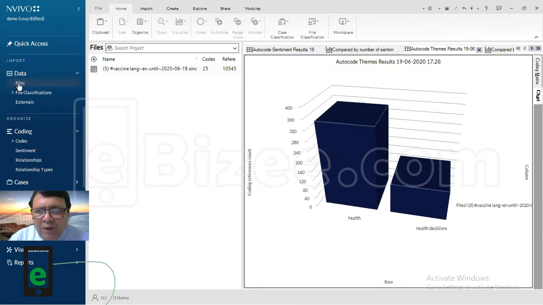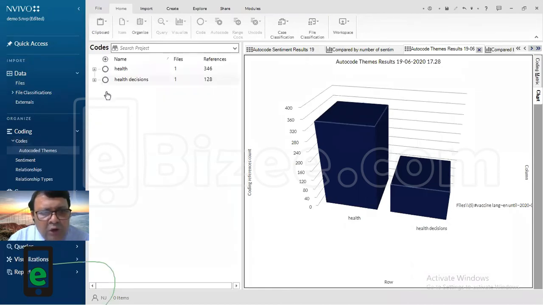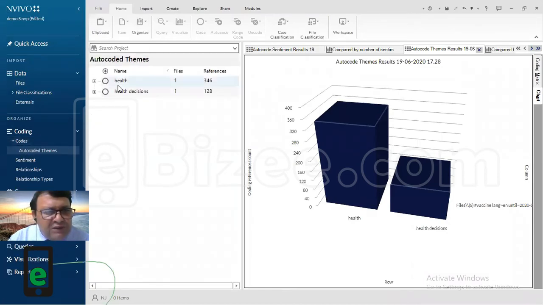What we'll do, there is one important thing which is still remaining, which I will try to do. Let me see if I can go to the codes. In the codes we have all the themes. It is also called codes, the themes. So in the codes we can go to our AutoCAD theme. So we only have this much, so we don't want to just confine ourselves to this.